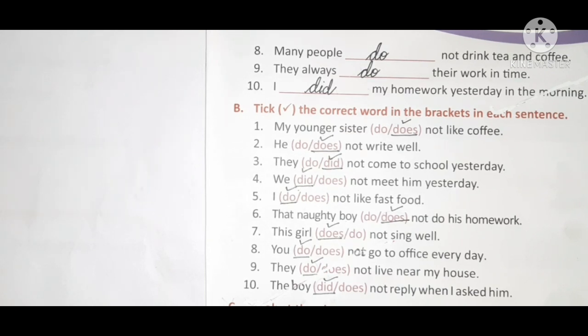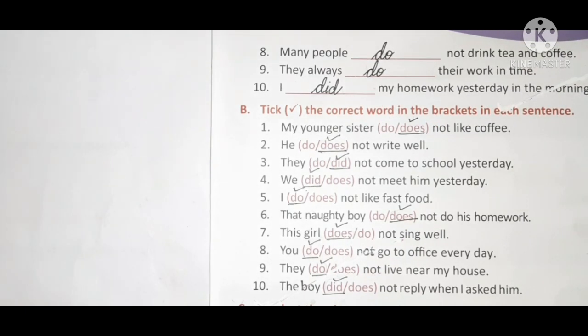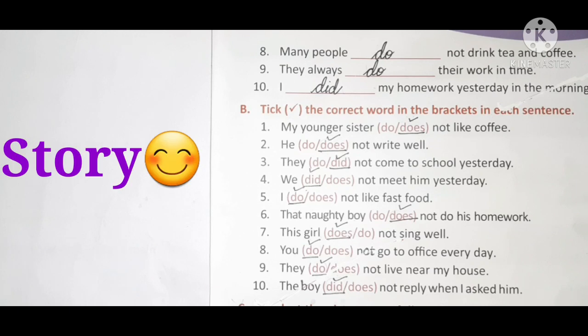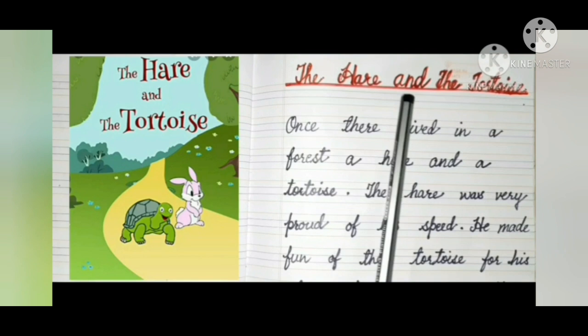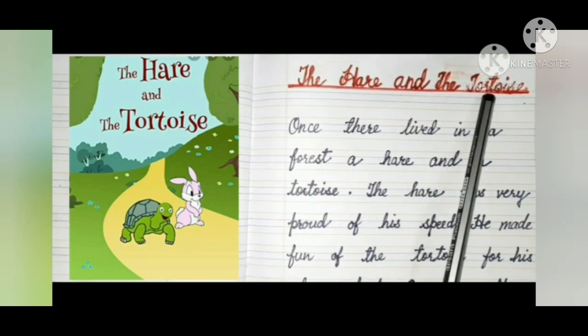So children, today you revise lesson 17, Do, does and did. Now let's revise the story, The Hare and the Tortoise. So children, take out your grammar copy and we are going to revise the story, The Hare and the Tortoise.